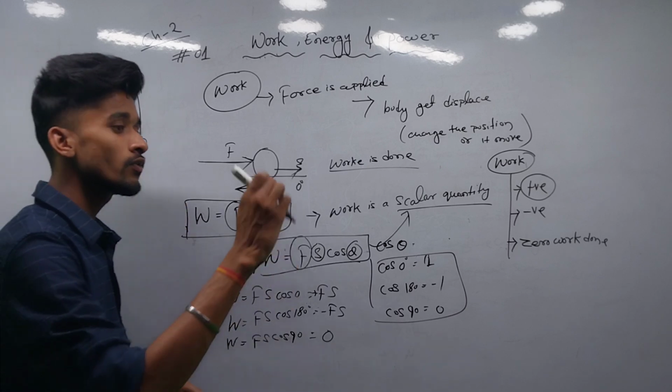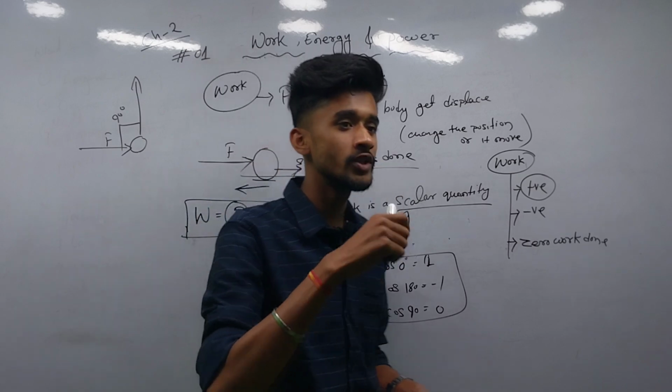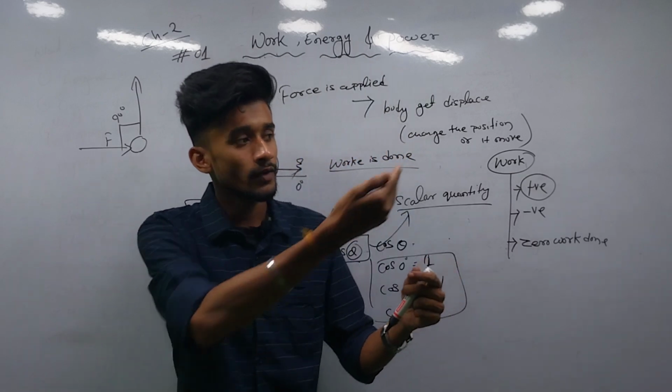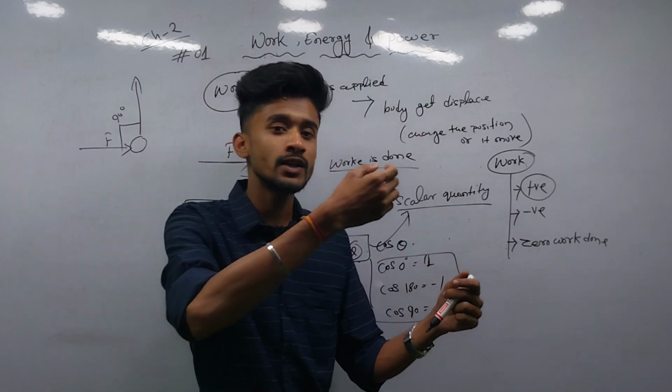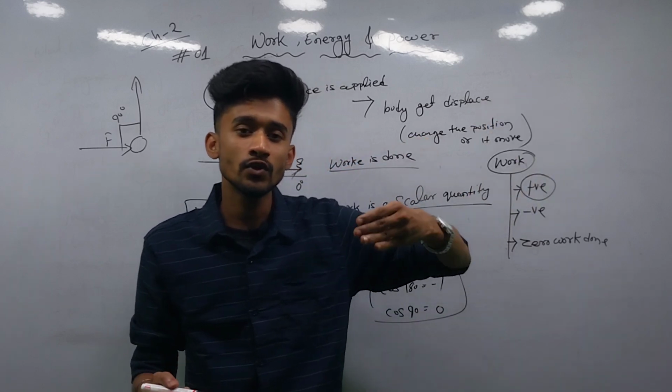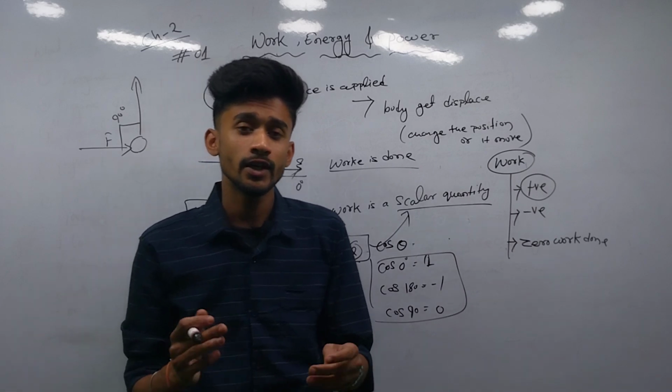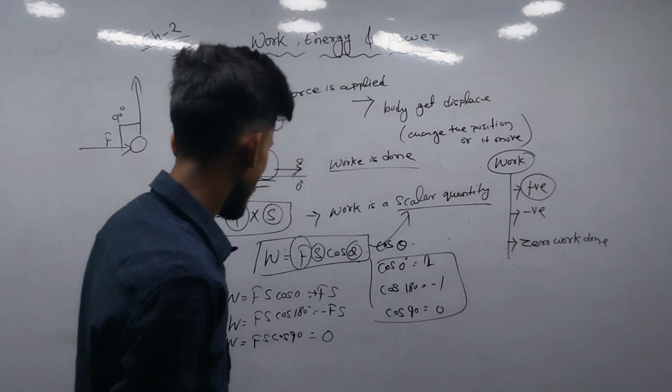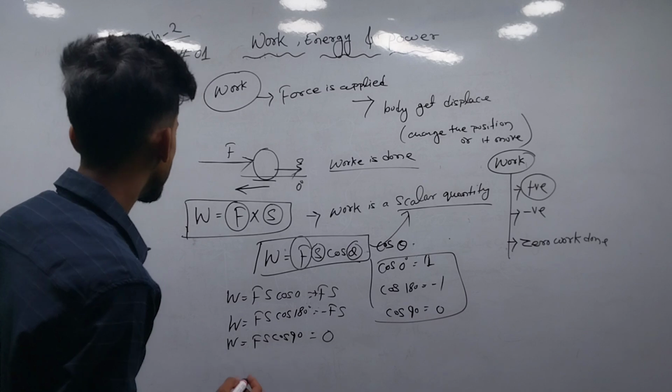In circular motion, when rotating an object in a circular path, the force is applied toward the center, that is the centripetal force, and the object is displaced in this direction. So here the force and displacement are perpendicular to each other. In that case, the work done will be 0. And there will be different cases for work done 0.